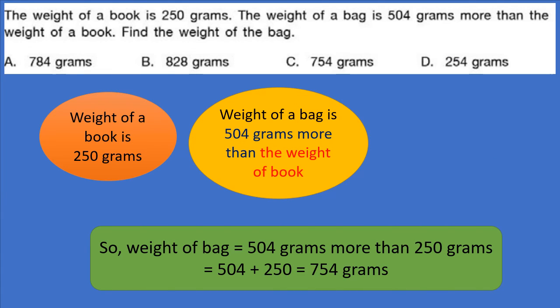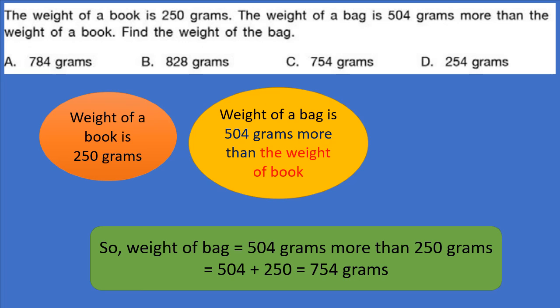The weight of a book is 250 grams. The weight of a bag is 504 grams more than the weight of a book. Find the weight of the bag. Now look at the figure. Weight of a book is 250 grams.